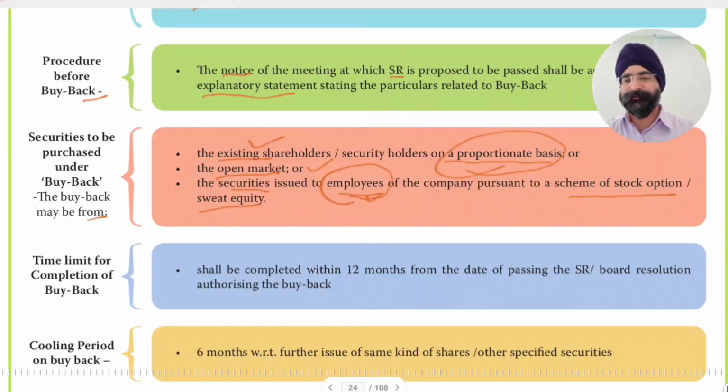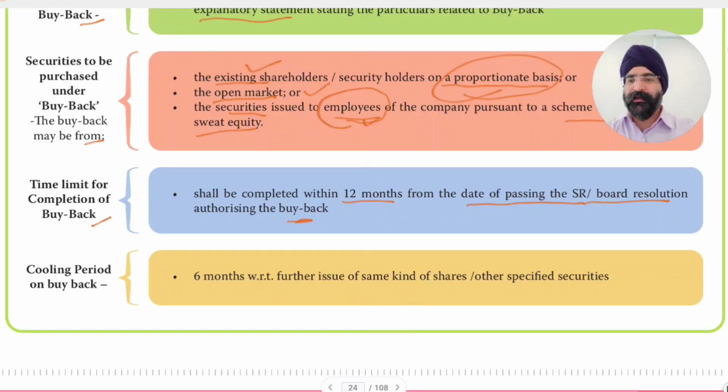Time limit for completion of buyback. Buyback shall be completed within 12 months from the date of passing of the special resolution or board resolution authorizing the buyback. Next is the cooling period on buyback, which is 6 months with respect to further issue of the same kind of shares or other specified securities.